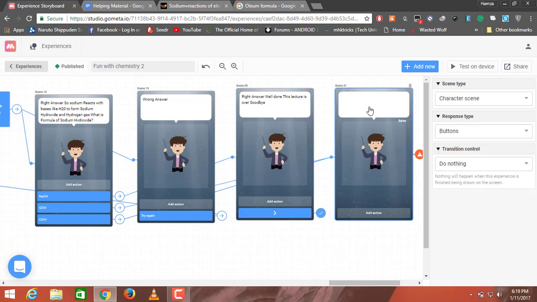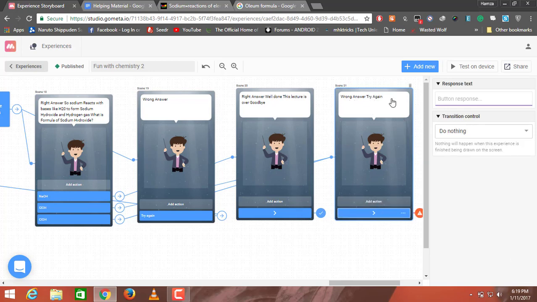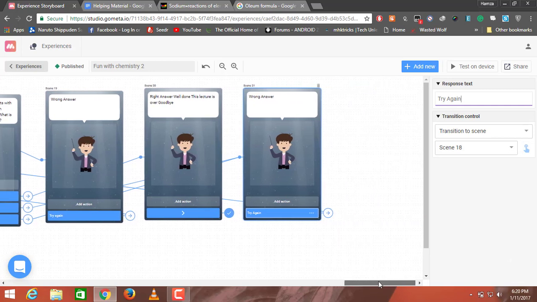For scene number 21, I will say wrong answer. Wrong answer. Try again. To try again, I'll click on add action. I'll change this to try again, and I'll change do nothing to transition to scene. Transition it to scene number 18, to ask all the right answers.